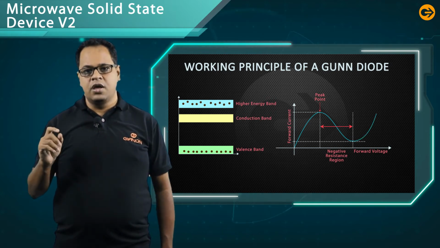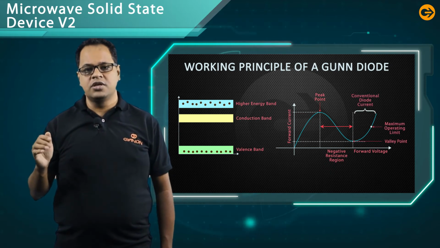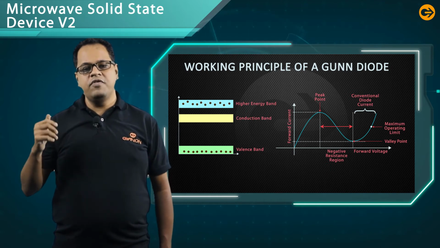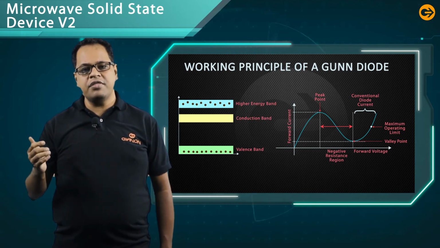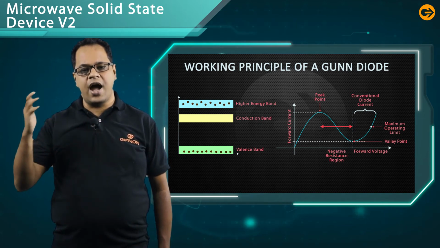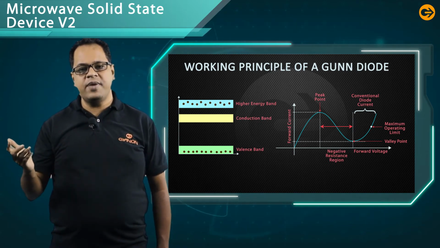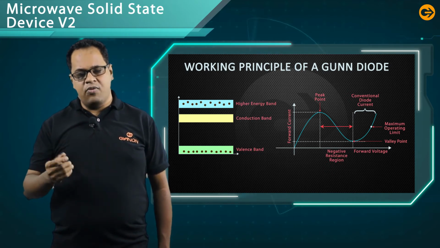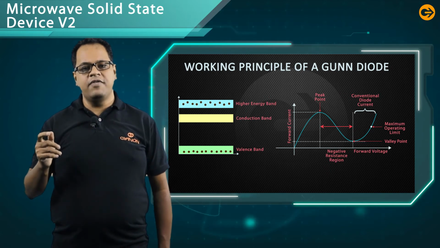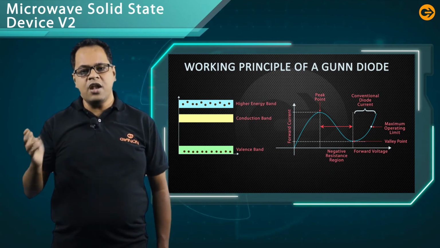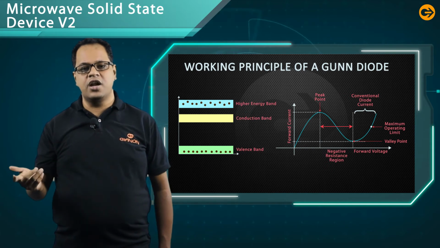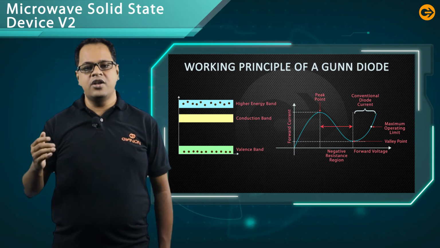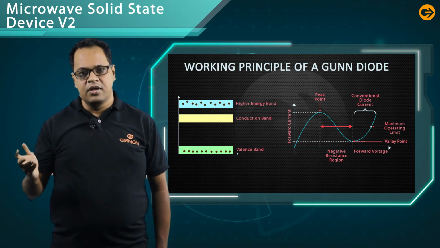So let us recap. If you apply a small amount of voltage, electrons will move from the valence band to the conduction band. Now, if you increase the voltage more, the electrons will move from the conduction band to the higher energy band. In the higher energy band, the effective mass is high, so the current will decrease. And whenever you increase the supply voltage more, the electrons will again move from the higher energy band to the conduction band, where the velocity of the electron is high. So again, the current will increase.